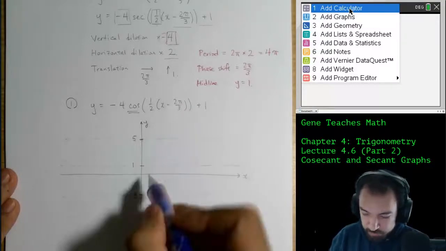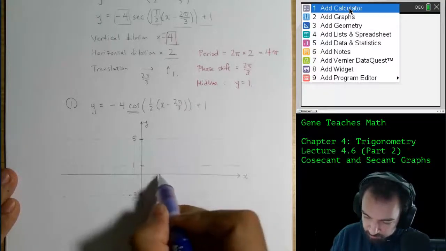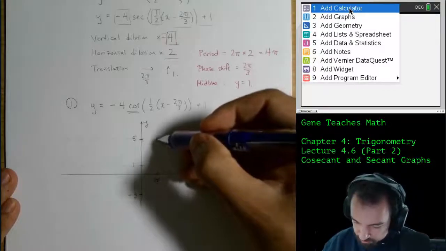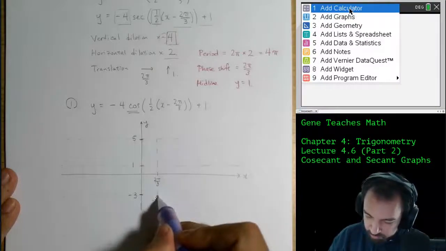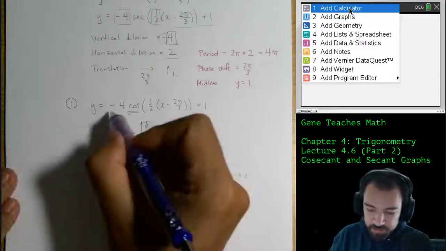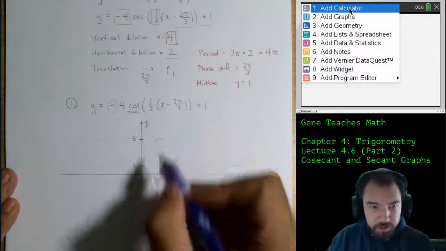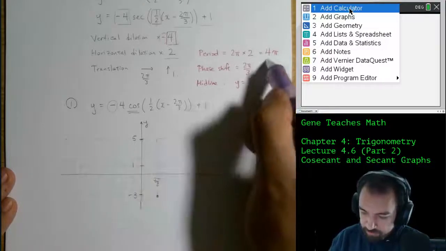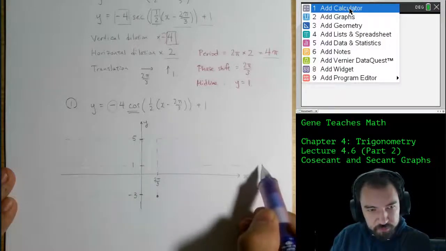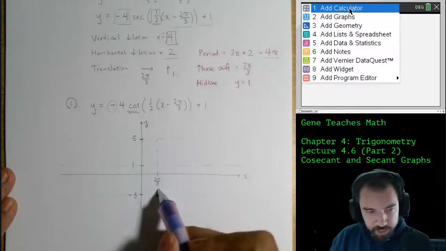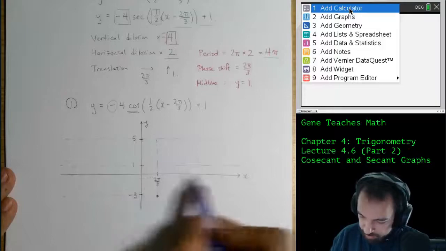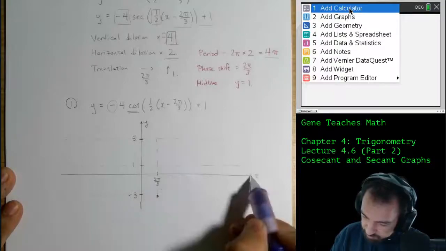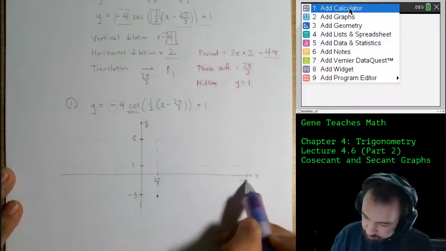This is my phase shift, so I'm going to go to the right by 2 pi over 3. Perhaps something like this. And then this is going to be the start of my cycle, which means I'm going to start at the bottom. Why? Because it's a negative cosine. Cosine normally starts at the top. Negative cosine starts at the bottom. Okay. Then my period is 4 pi, so I want to advance 4 pi into the future to complete one full cycle. If I take this and add 4 pi, I get 14 over 3 pi. I'm not sure if I have the spatial awareness to get that right, but it's going to be something like that, 14 pi over 3.